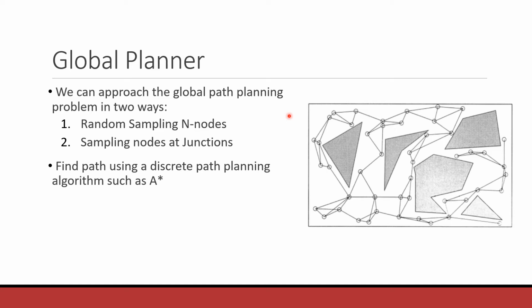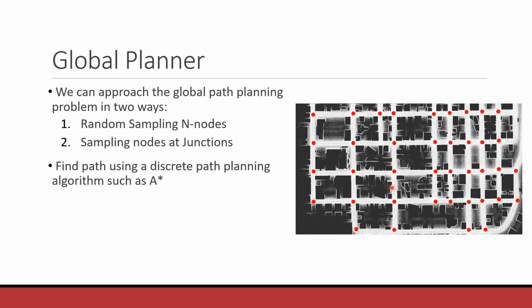Second, since this is an application domain of autonomous navigation, a better approach would be to sample nodes only at the junctions on the map. This is computationally cheap, but it assumes that the knowledge of the map already exists, which is usually the case when we have GPS data. Once we have so many nodes, we can decide a start and a goal, and finally use A star to find the path.